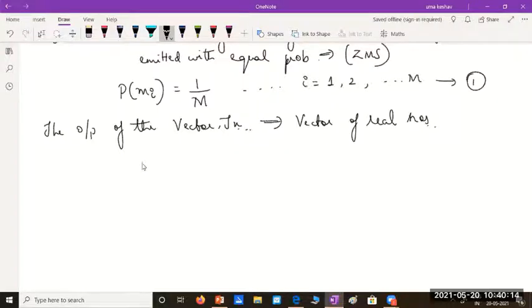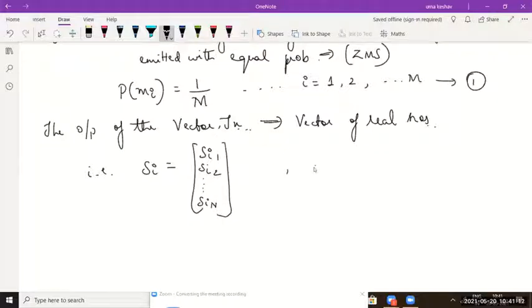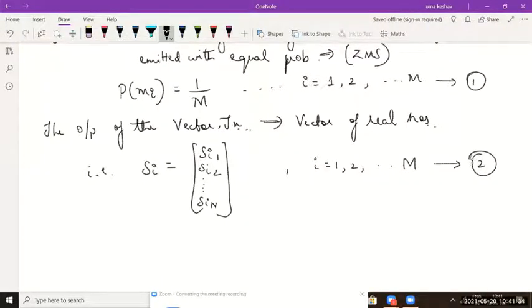Let me say it consists of a vector of real numbers, and the vector value Si can be represented as S.